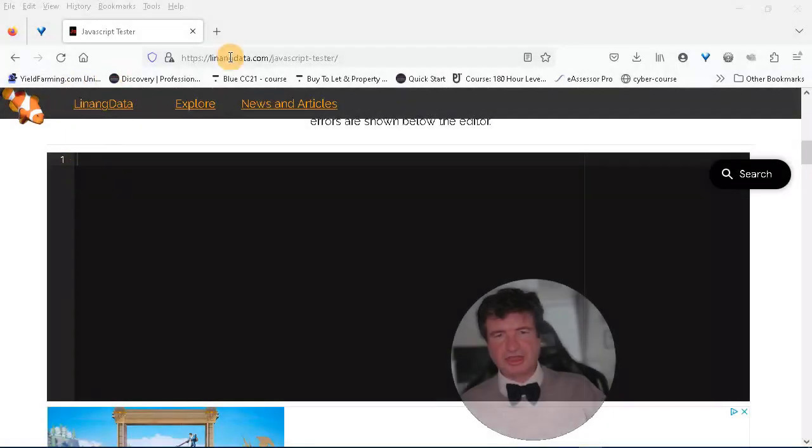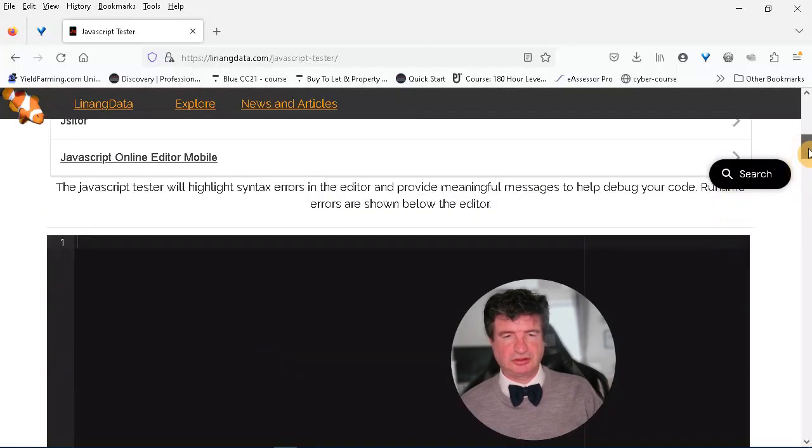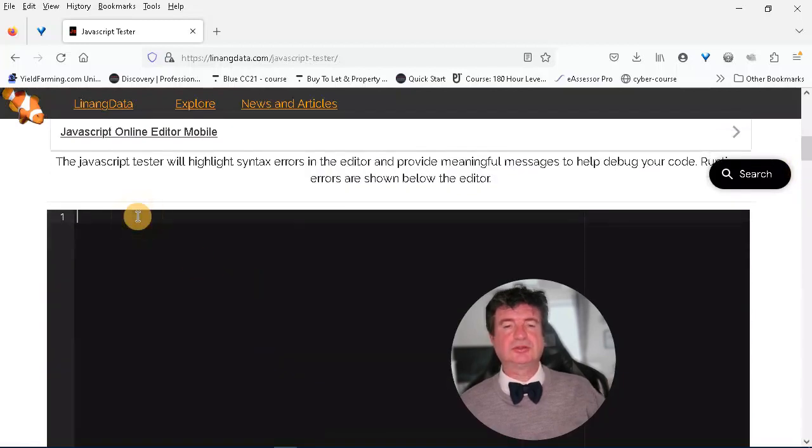So we're going to use this JavaScript testing website. We'll use this to test code that ChatGPT gives us later, but now we're just going to use it to make a little bit of code up. Okay, so here we're going to create a variable called A. We're going to put the number 2 in. We're going to create a variable called B and put the number 3 in. And now we're going to do a simple calculation.